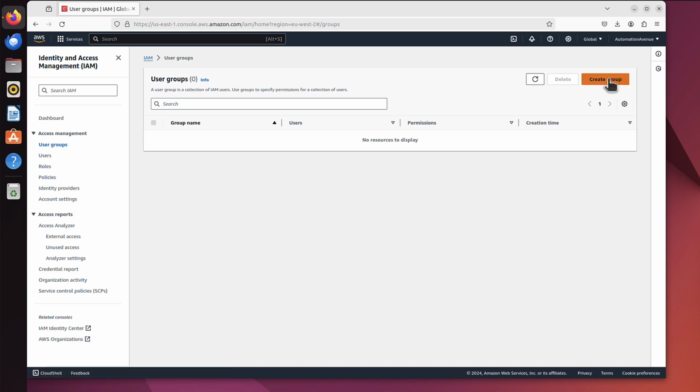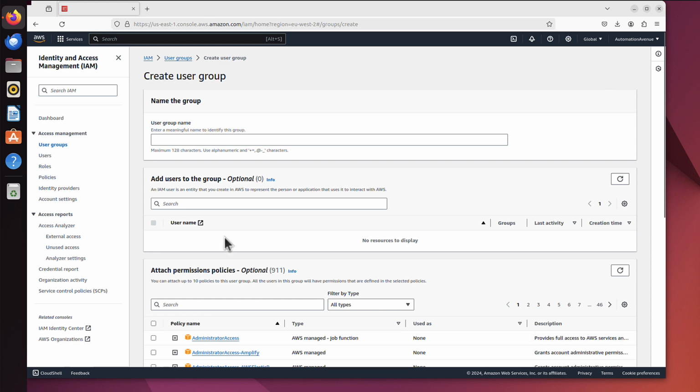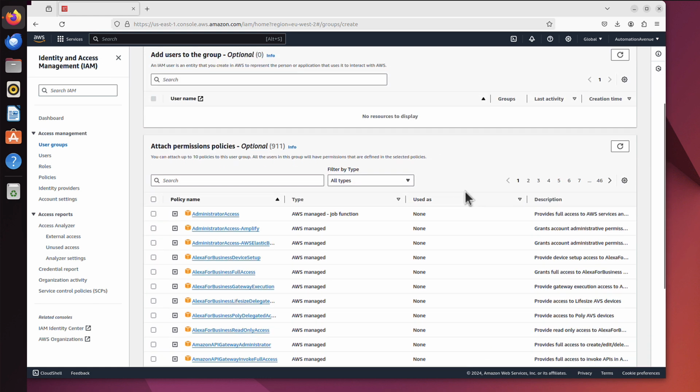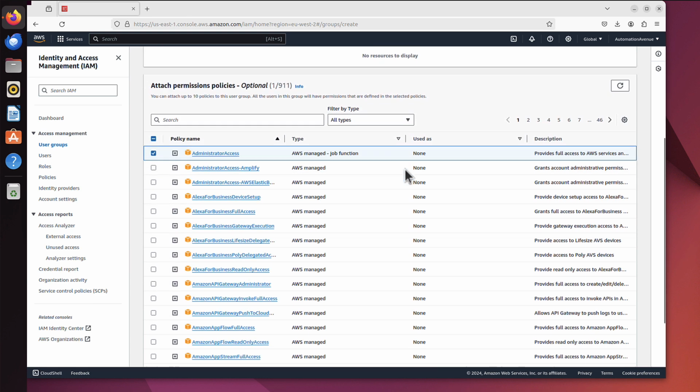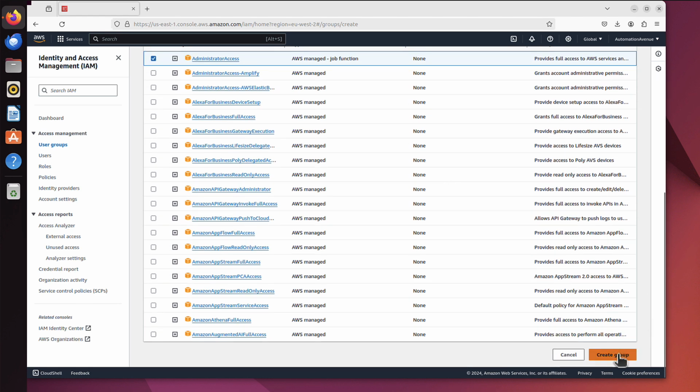So we create a group. We can create a group of users, and we will call them admins. It will be a group of admins. And every single admin should have a similar set of permissions. And those permissions are configured here. And you can see at the very top, AdministratorAccess. That's exactly what we need. We tick that, and we can see it provides full access to AWS services. And that's fine. We need them to access services, but they will have limited access to view any financial information. So we call them admins, and we create the group of admins.